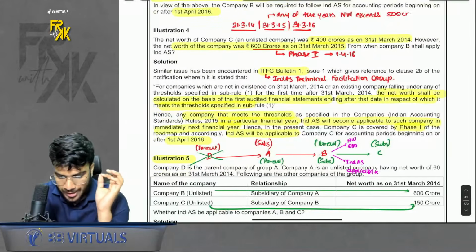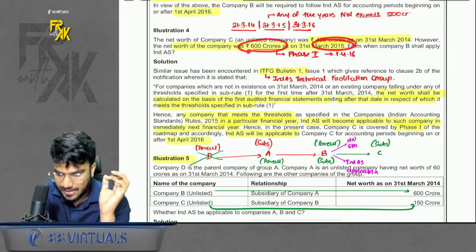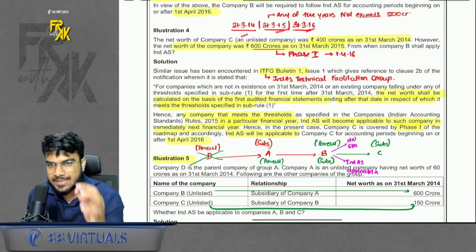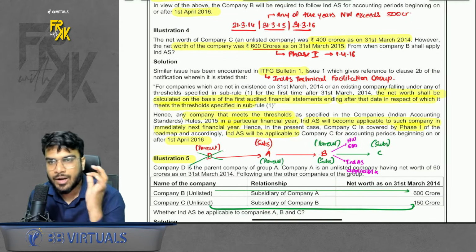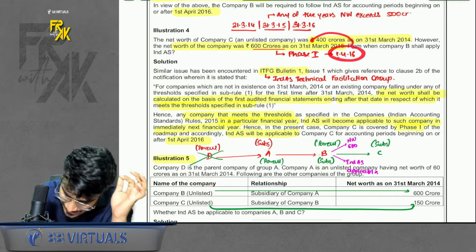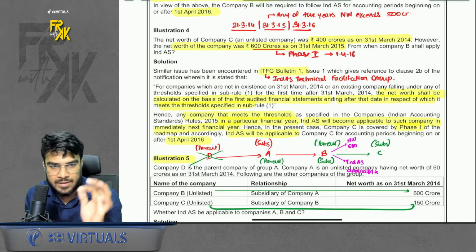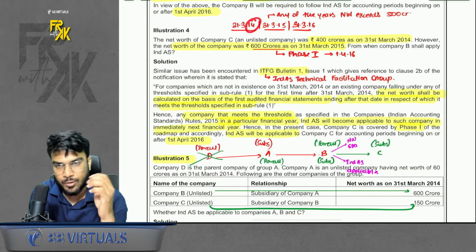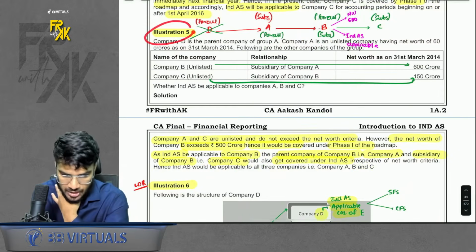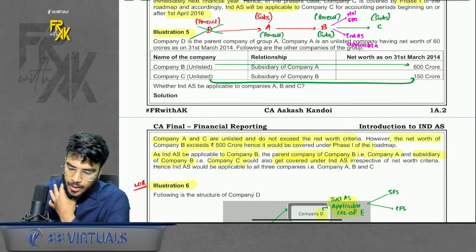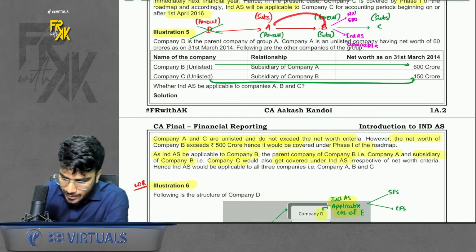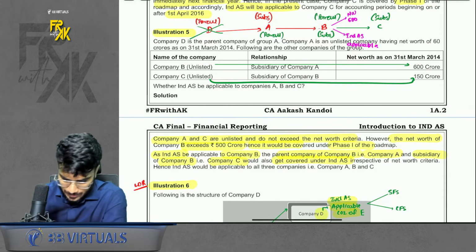Ind AS, net worth on 31st March 15 was 600. If the net worth on 14, 15 or 16 is more than 500, you will fall under phase 1, because phase 1 starts from 1st April 16, and before this date, if under any financial year net worth is more than 500 starting from 31st March 14, you will fall under phase 1. Okay. Illustration number 5, a very simple question where B to B Ind AS become applicable, so to its parent and to its subsidiary it will also become applicable.